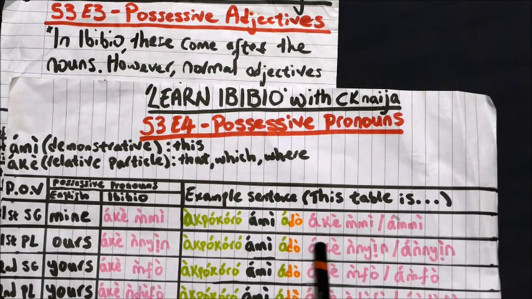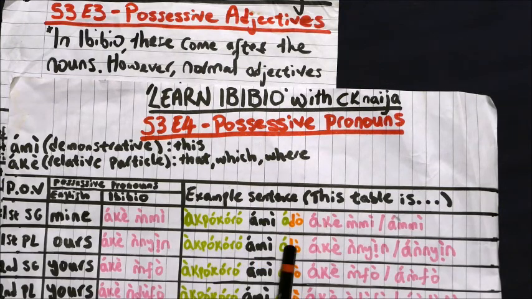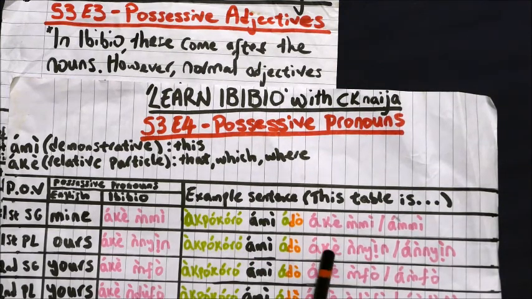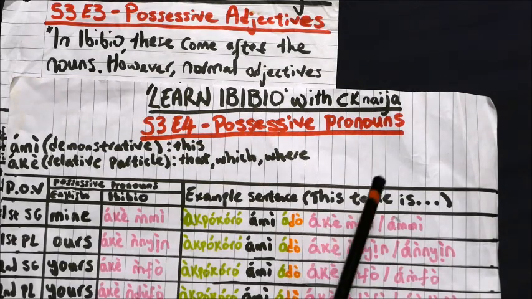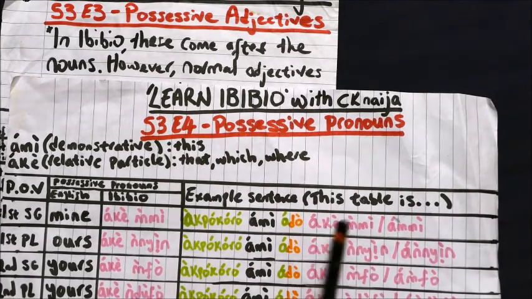You keep this prefix, you bring it over, and you get anyan. Abokoromi ado ake nyan, or abokoromi ado anyan. This table is ours. Or this table is that which is ours, or this table is the one which is ours.